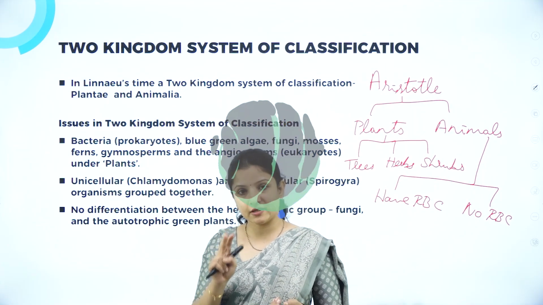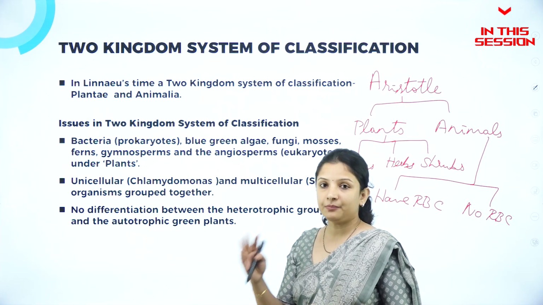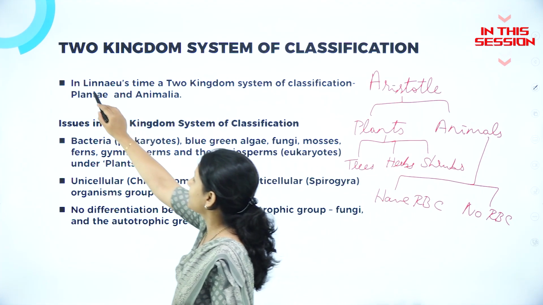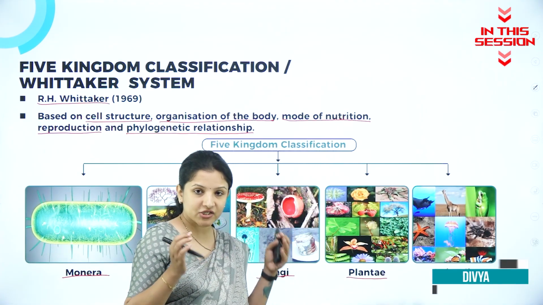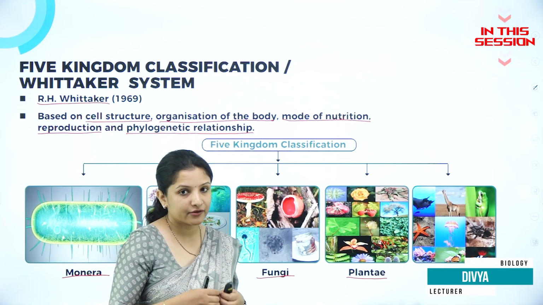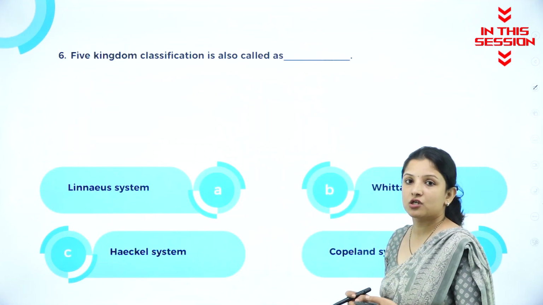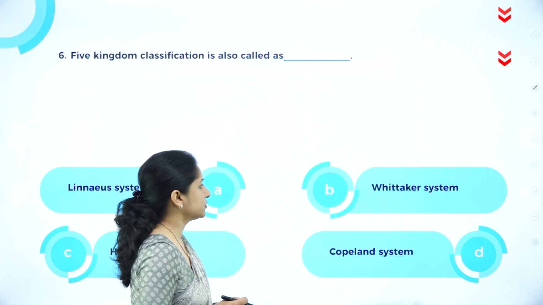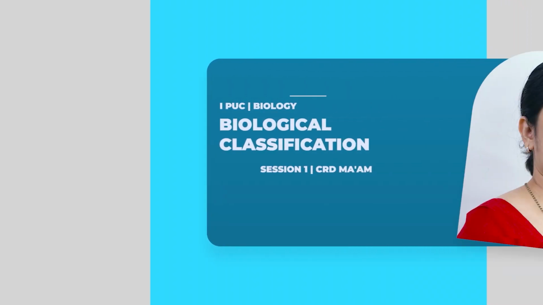The organisms were divided into two kingdoms, that is kingdom Animalia and kingdom Plantae. And this two kingdom system of classification was given by Carolus Linnaeus. Kingdom Plantae is the largest kingdom on this planet, because billions and billions of plant species make up the kingdom Plantae. Five kingdom classification was proposed by R.H. Whittaker. Therefore, it is also called Whittaker's system of classification.